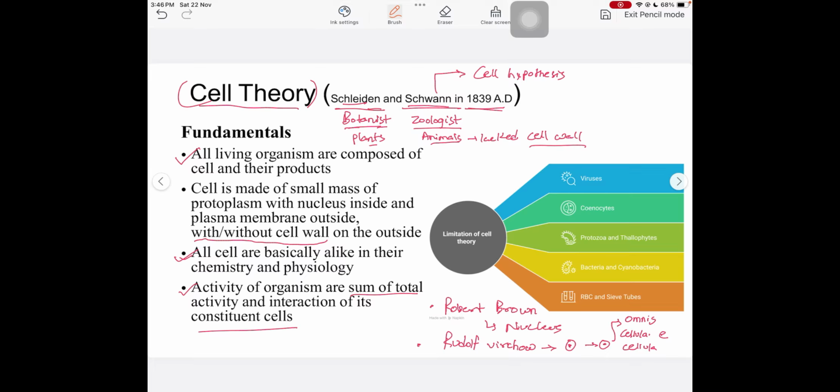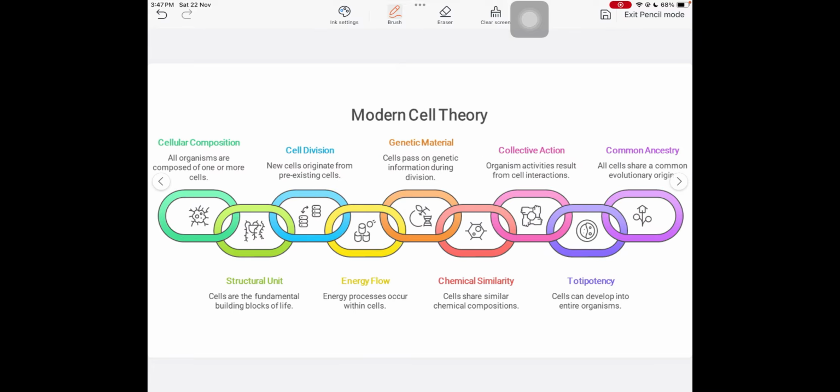So findings like those of Robert Brown, Rudolf Virchow and others contributed to the cell theory, and the cell theory was finally updated again and again. Means more points were added into the cell theory. And this cell theory was not limited only to the Schleiden and Schwann original cell theory, but became something new. The new cell theory was known as modern cell theory, which was contributed to by many other scientists, and their discoveries backed up this modern cell theory.